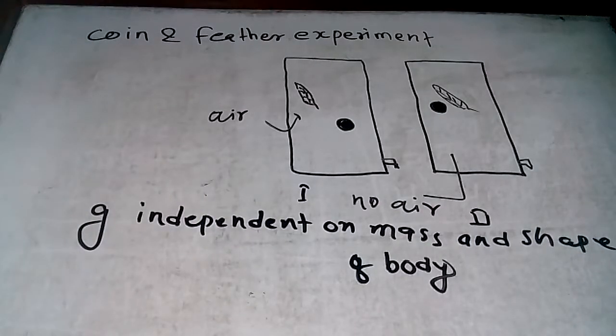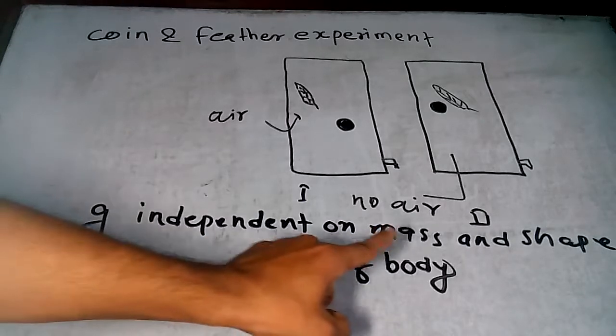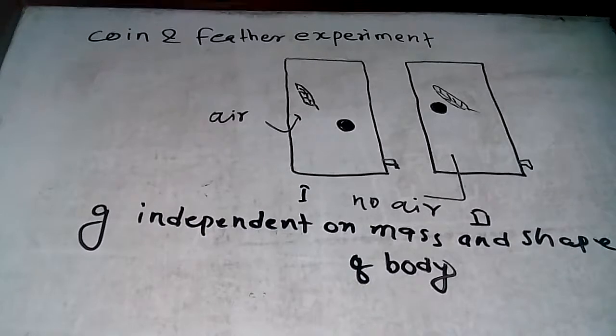So what is the idea of the coin and feather experiment, or what can you obtain from it? This is the idea: when a body falls without any resistance, meaning in free fall, the acceleration due to gravity is independent of mass and shape of body.